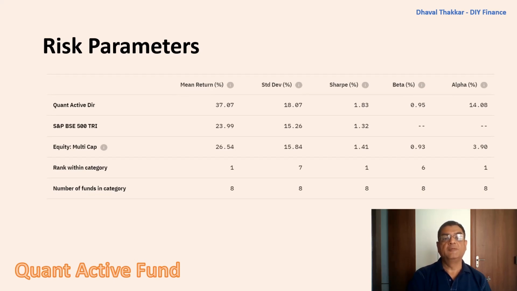First, the mean return, that is, the average return in a year, which is 37.07, which is quite high than both the category and the benchmark. Here, higher the value is better. Second one, standard deviation. That is a tool to measure how much the returns is deviated away from the mean returns, which in this case is 18.07, which is more than the category average and the benchmark index. Here, lower the value is better.